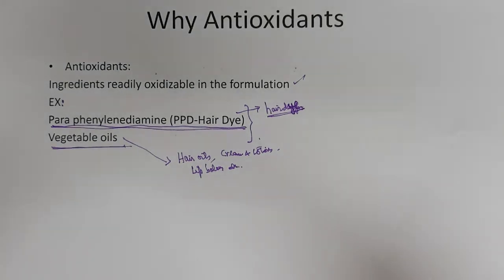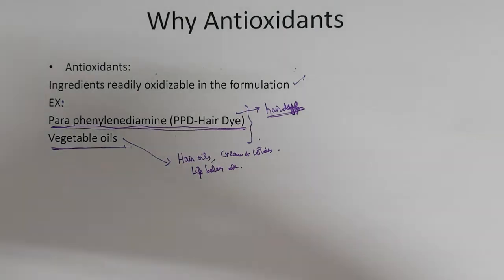So, the entire process of PPD working is by oxidation, right? That is why, at the end, you put hydrogen peroxide, a very potent oxidant. Now, when you have a tube with paraphenylene diamine, you have to preserve it so that it does not get oxidized on storage.